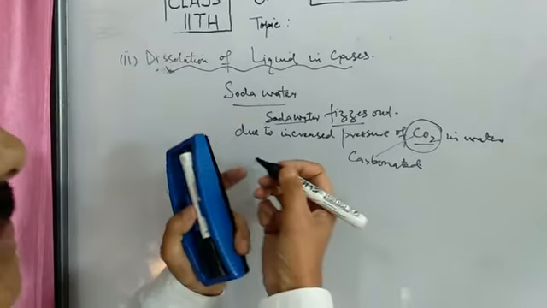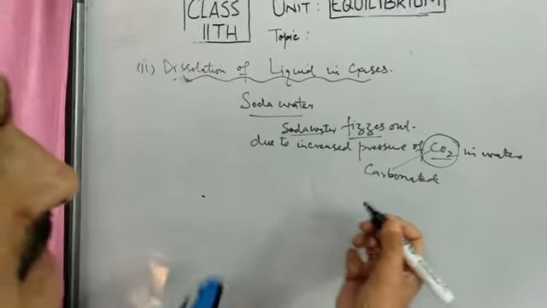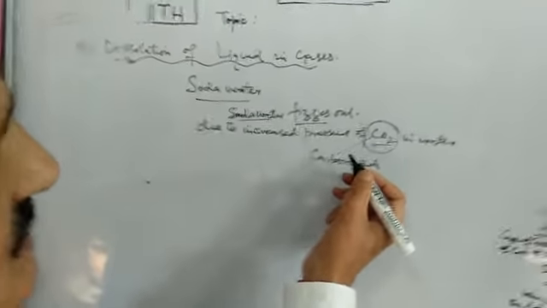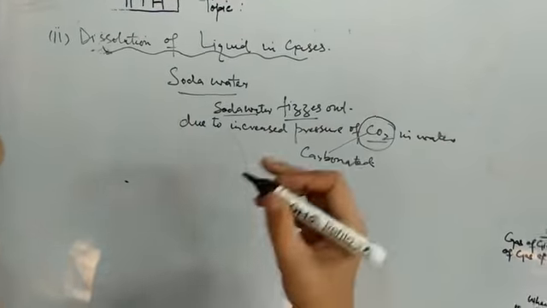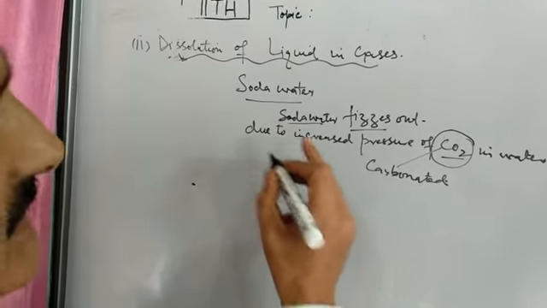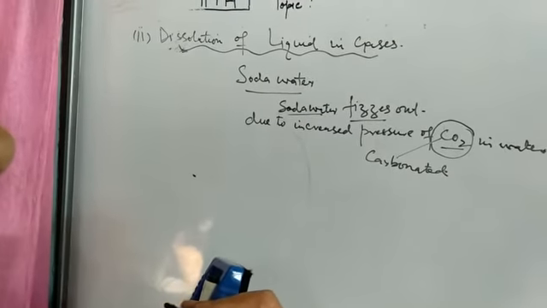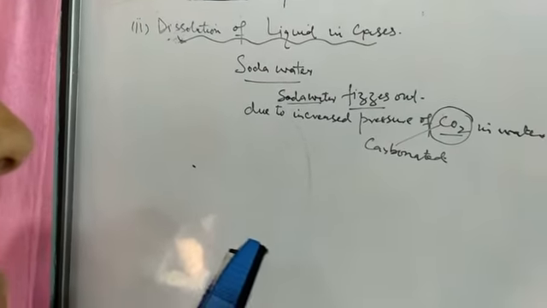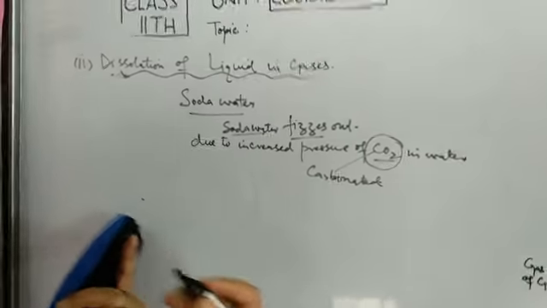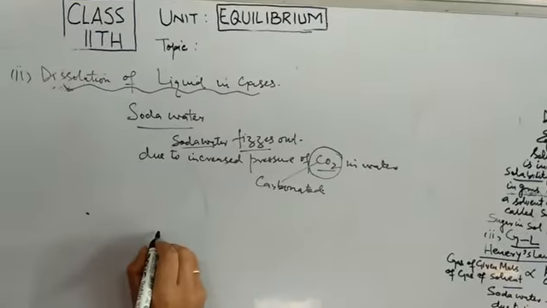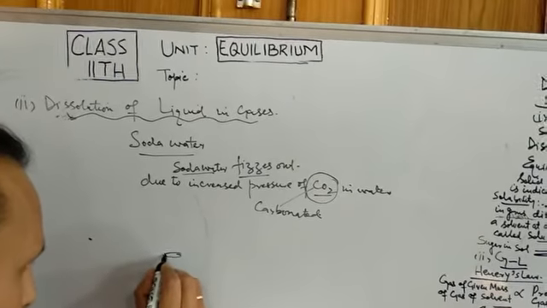So when we open the lid of the bottle, this high pressure gas, that is carbon dioxide, pushes this water, that is the soda water, out of the bottle. That is why it fizzes out. Now when the bottle is opened, suppose this is a bottle.